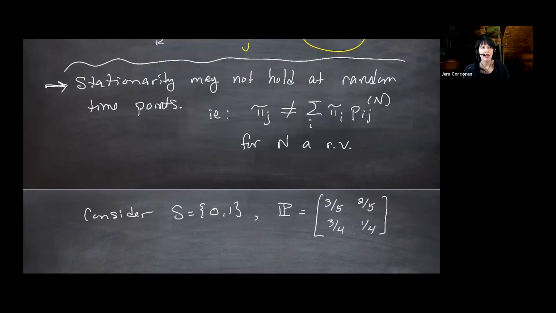We found a stationary distribution that was non-trivial. It's like 13 over 25 and 8/25, I think.